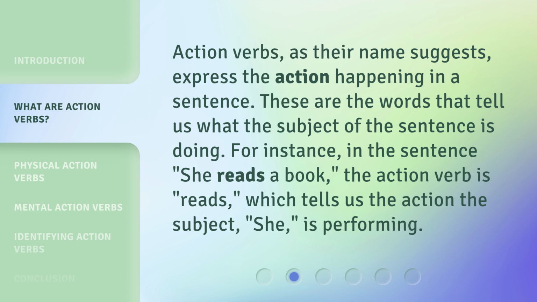Action verbs, as their name suggests, express the action happening in a sentence. These are the words that tell us what the subject of the sentence is doing. For instance, in the sentence, "She reads a book," the action verb is reads, which tells us the action the subject, she, is performing.